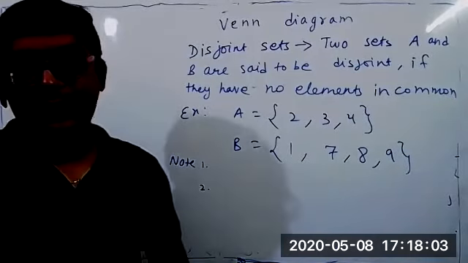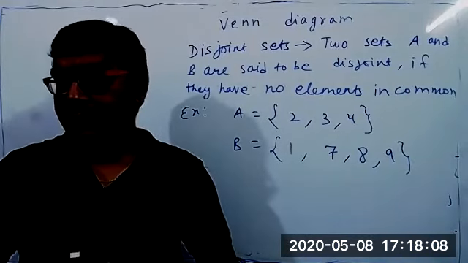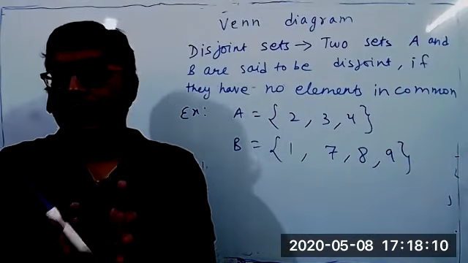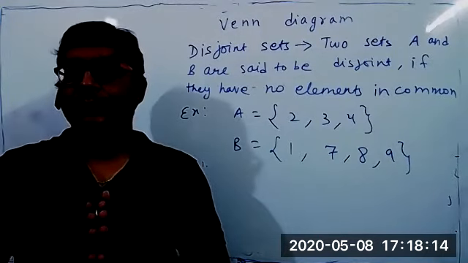Shall I start dictating? Yes, sir. In Venn diagram, write down the first point.